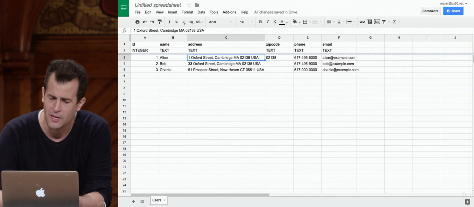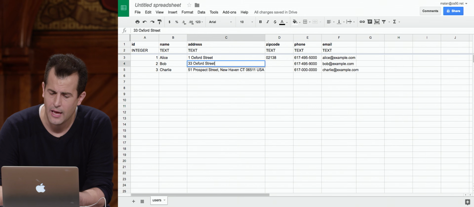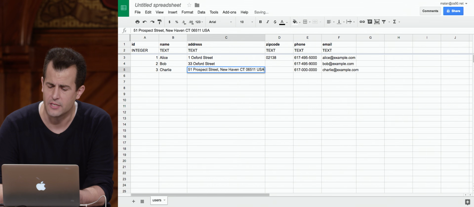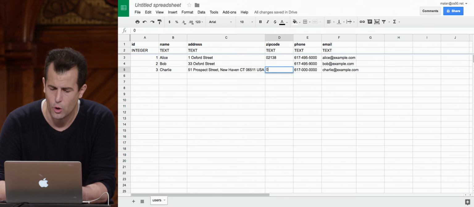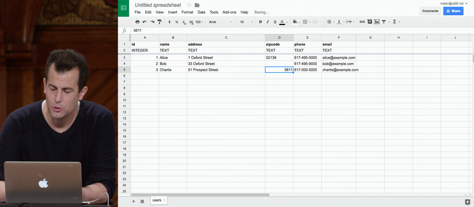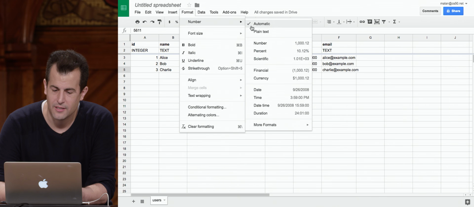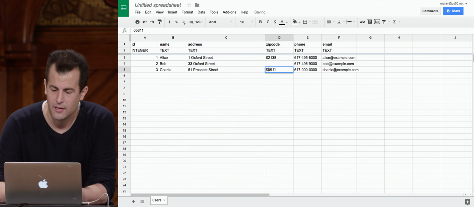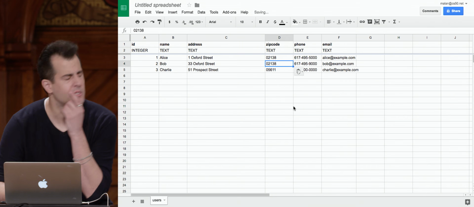And now you know what? I can make my address really just a street address. And I can get rid of this. And I shouldn't get rid of this. But I should, in this column, do 06511. And then here, get rid of all of that. And damn Google again. Let's go ahead and change that to plain text, 06511, and change this to 02138. So it's a little cleaner now.